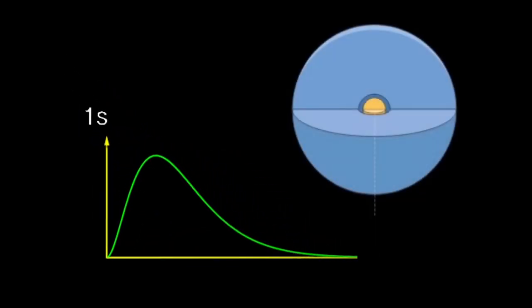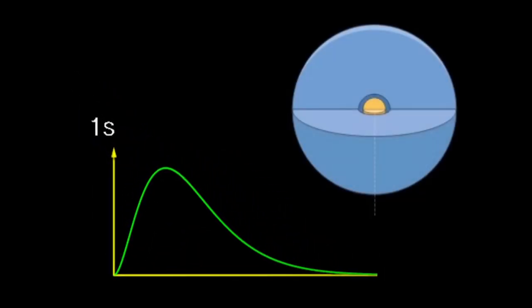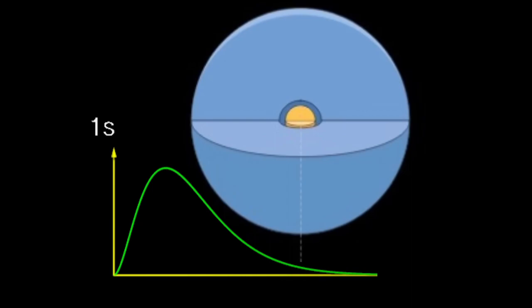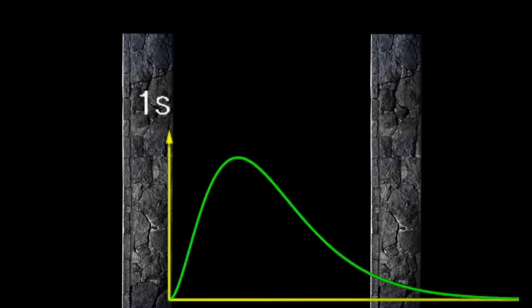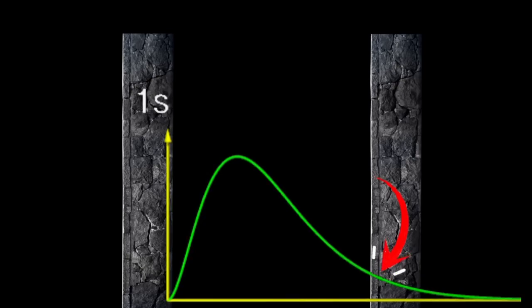Now look at this. This graph here shows the probability of finding the electron in a hydrogen atom's ground state, where its probability cloud is spherical. You can see that the probability of finding an electron gradually decreases as you move farther away from the center. But here's the interesting part. If we place this probability wave inside a potential barrier, you'll notice that at the edge of the barrier, the wave doesn't suddenly drop to zero.